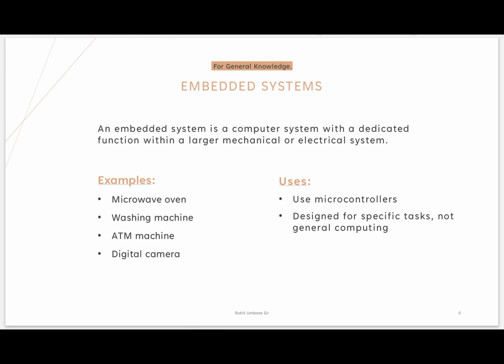But these have only one specific function. Can a microwave wash our clothes? No. Can an ATM click our photo? No. Can a washing machine give you money? No. They have a specific task. Means specific machines are allotted for only specific tasks, and that is called an embedded system.